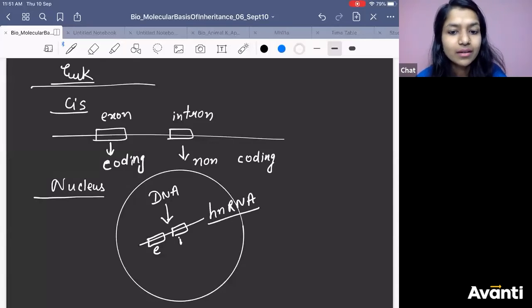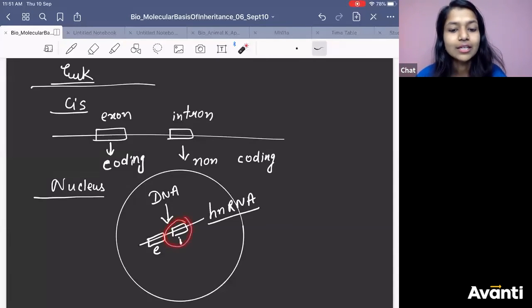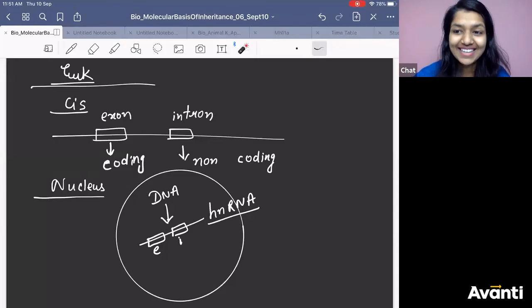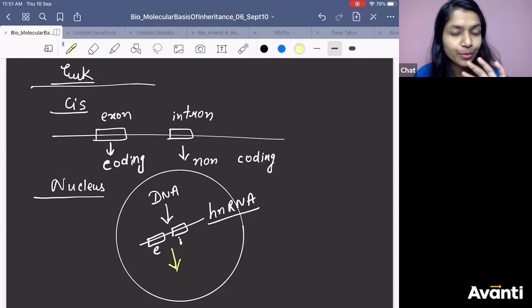So what is our next step? We will remove the intron. It is immature, so we need to do some processing, some purification. In eukaryotes, we do processing. This was not required in prokaryotes, because they had only exon and no intron.